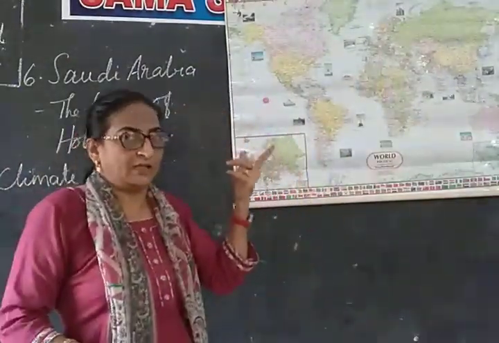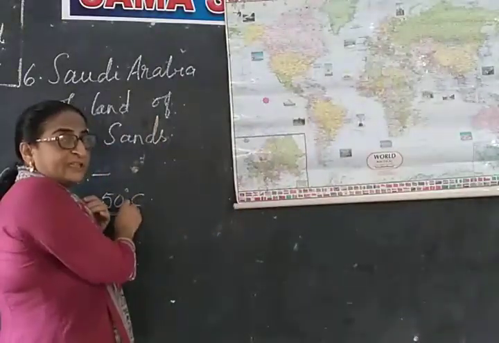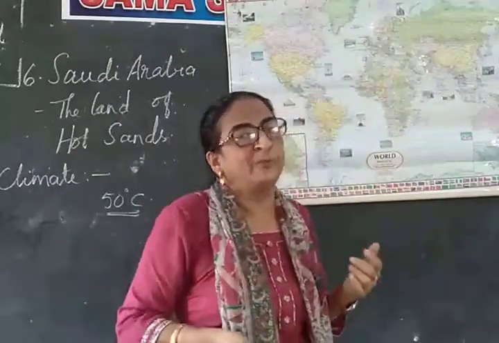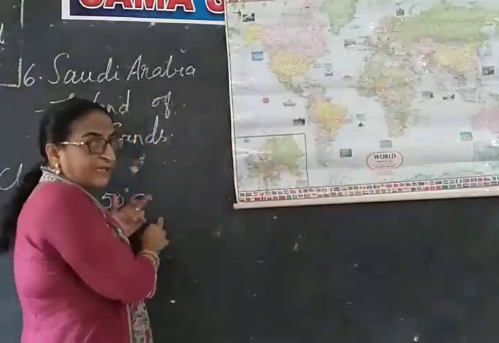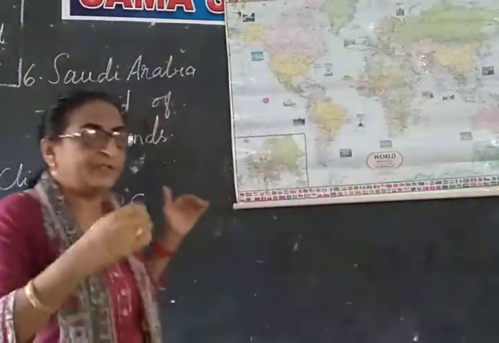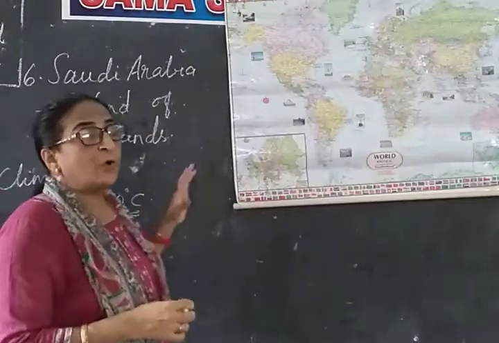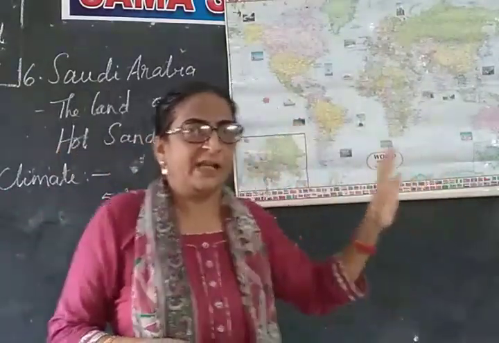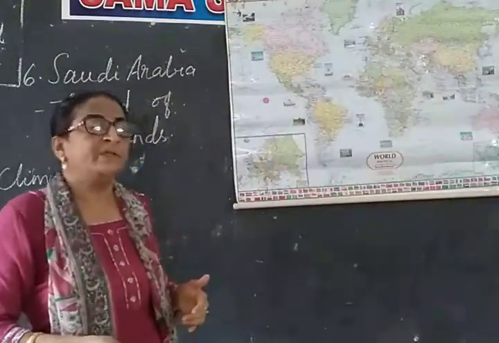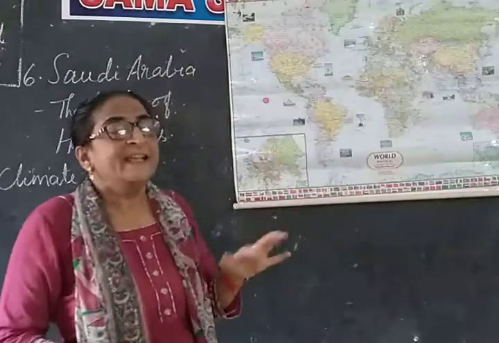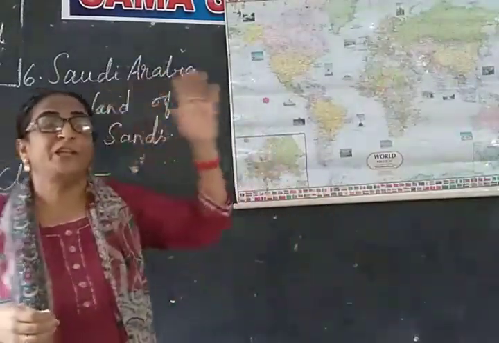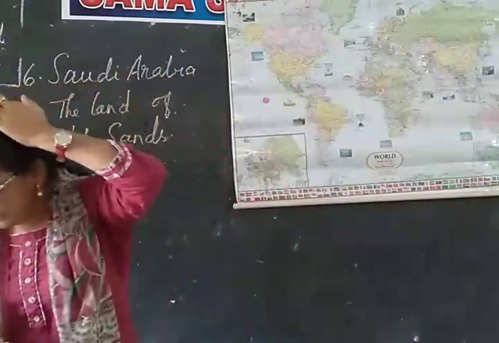The days are very hot. The temperature is also going to 50 degrees. The rainfall is very less. When the rainfall is less, what will happen? Naturally, there will be low humidity. So in that way, what is happening? The temperature is very high during daytime, and the night time the temperature comes down, isn't it? The temperatures are very high at the daytime, and humidity is also low, and the temperatures may come down at the night because it is covered with sand. Sand loses temperature very fast, so nights become cool. So there is a lot of variation of temperatures between the day and night here.